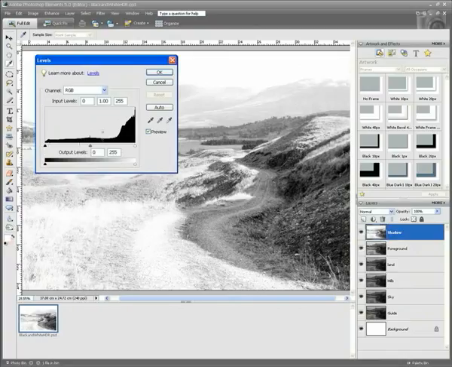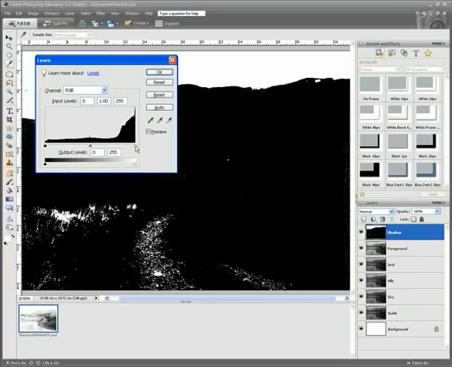Now what we want to do is just centralize on our shadow area, and we're just going to adjust the highlights, shadows and midtones by using the threshold clipping as a guide. In order to do that, hold down your Alt key, grab hold of the highlight slider, and you'll instantly see the threshold clipping appear.